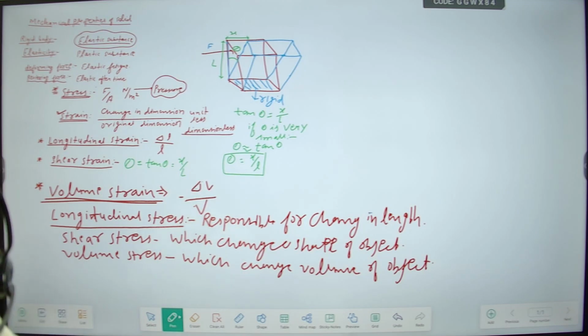What is strain, what is an elastic substance, what is an inelastic or plastic substance, what is stress, what is strain, types of strain, types of stress, elastic after time, elastic fatigue. Got it or not? Okay, so that's all for this lecture. We will discuss the next part, Hooke's law, Young modulus of elasticity, shear modulus of elasticity, volume modulus of elasticity, and energy stored in an elastic substance in the next lecture. Okay, got it?